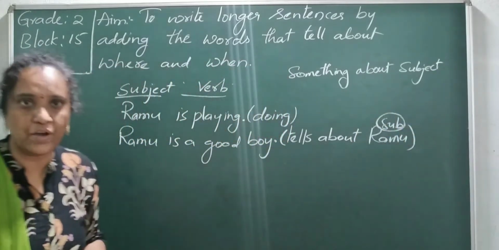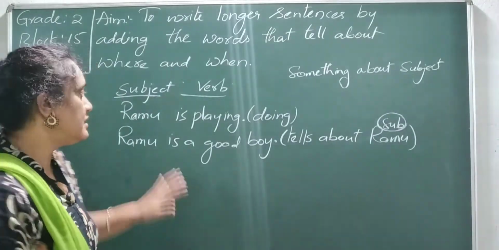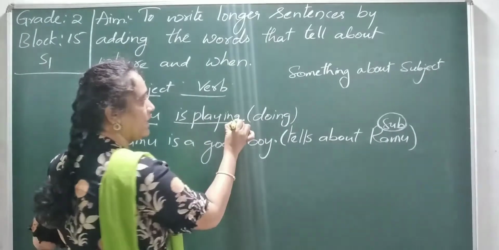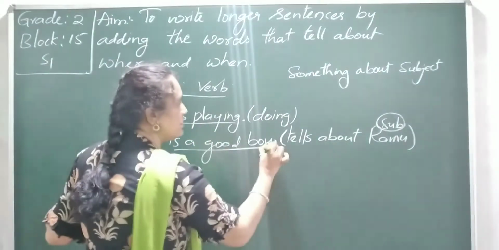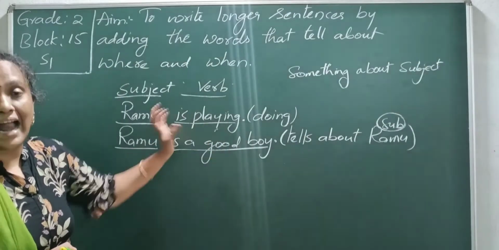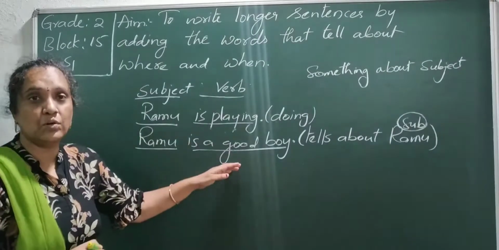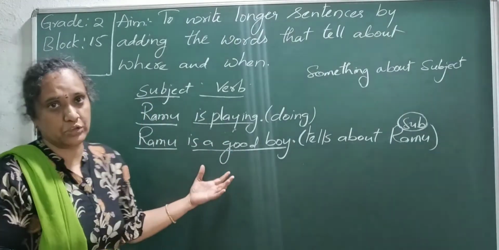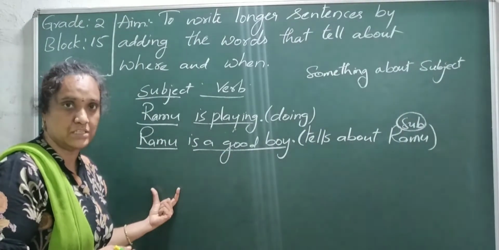Whatever sentence we are writing, it contains the subject and predicate, as we already discussed. Subject means the name. What the subject is doing becomes the predicate. In the same way, it tells what the subject is. Here it is the action done by the subject. He is a good boy, he is a clever boy. In this way we can tell something about a person, that is, a subject.